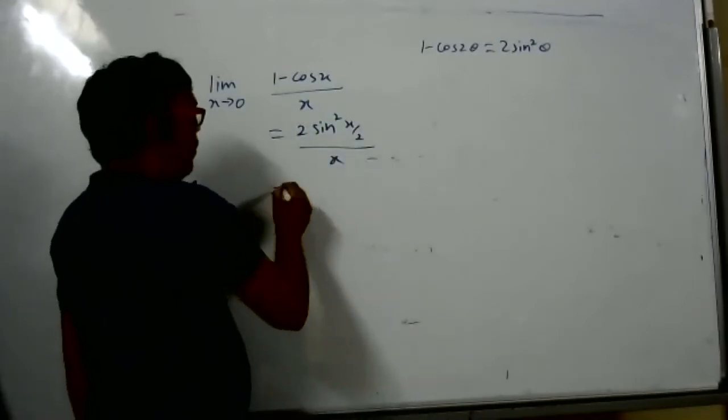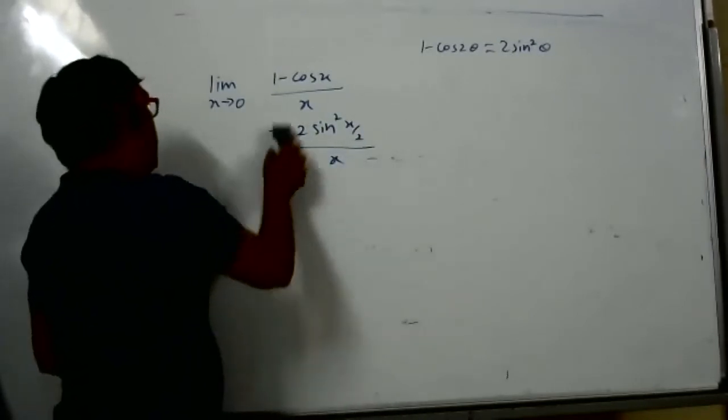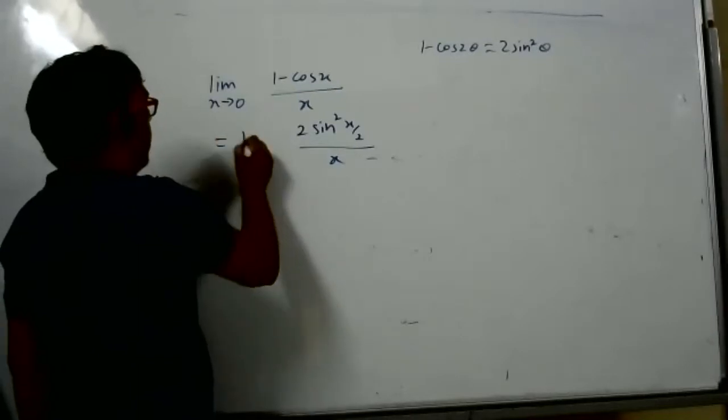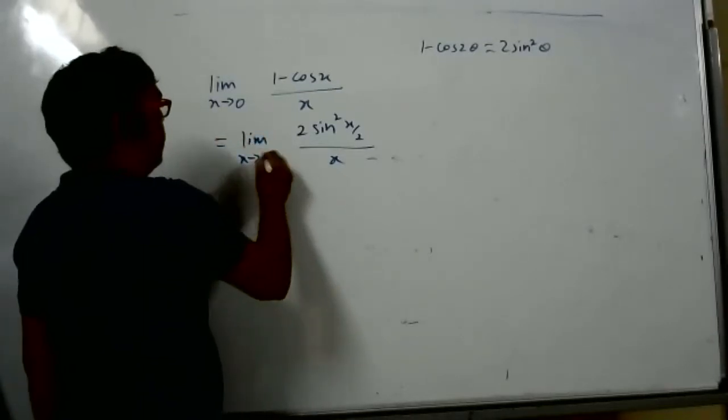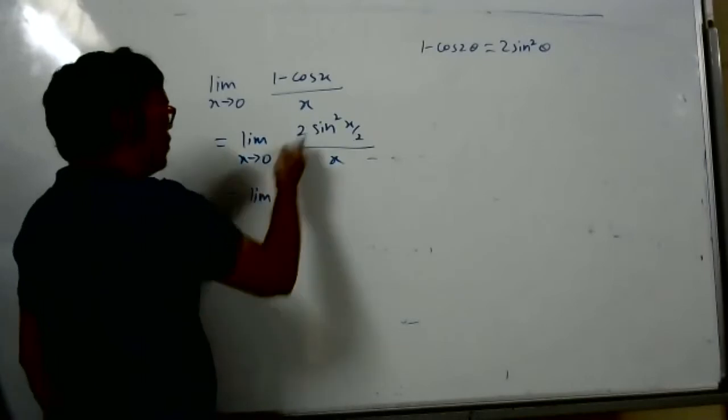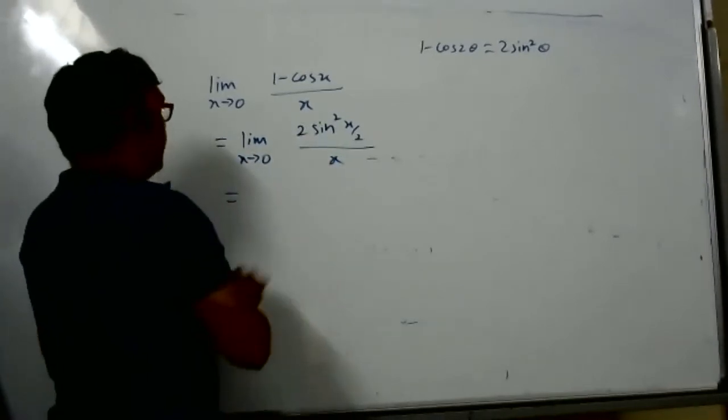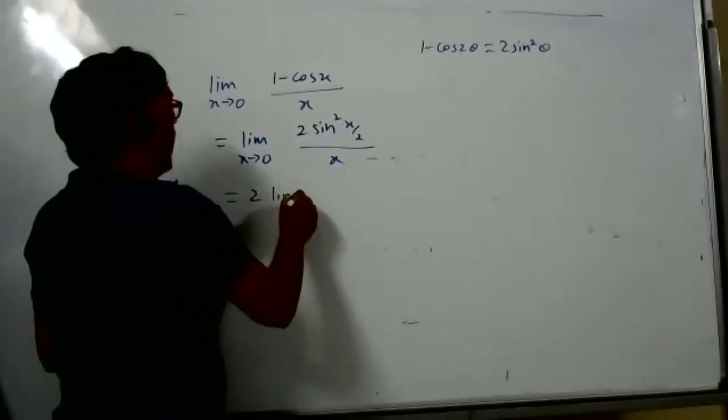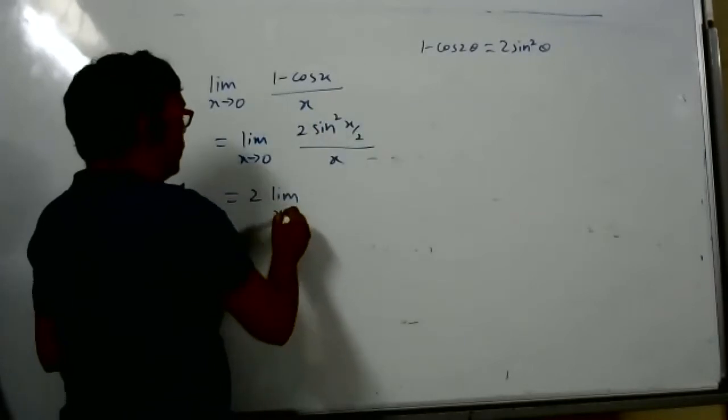So what is the need? Multiply and divide by what do we need for the formula? Limit x tends to 0, this 2 will go outside only. 2 means no problem. Answer, you told 0, na. Limit x tends to 0.